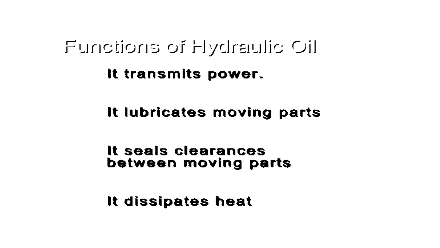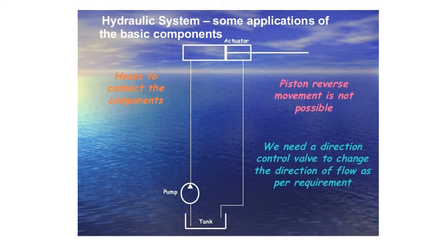The function of hydraulic oil: it transmits the power, it lubricates the moving parts, it seals the clearance between the moving parts, and it dissipates the heat. These are some applications of basic components. Hoses connect the components.